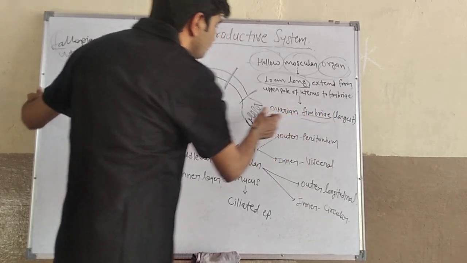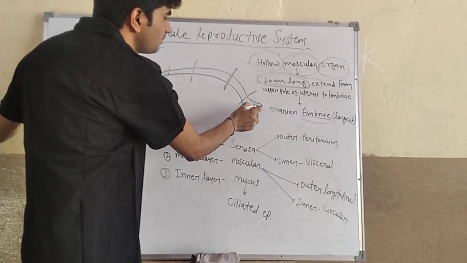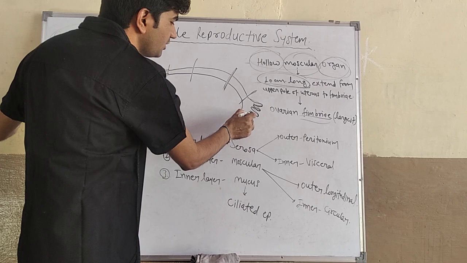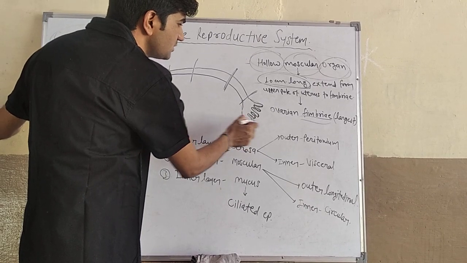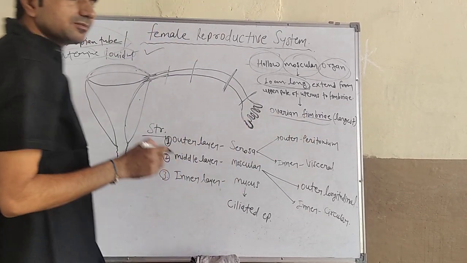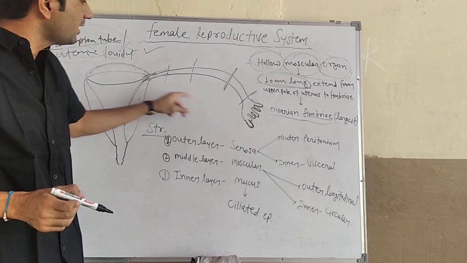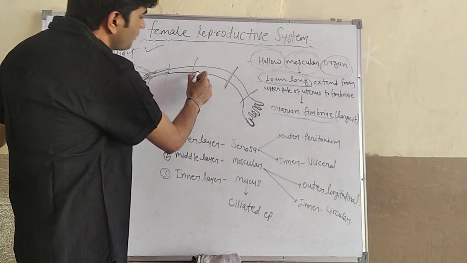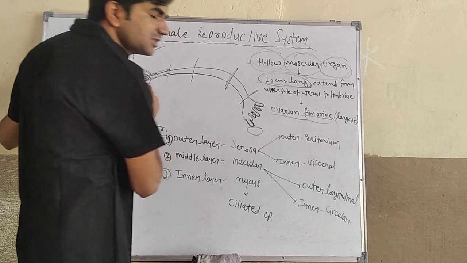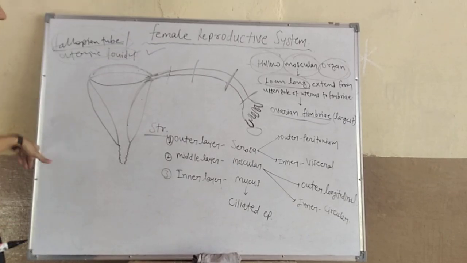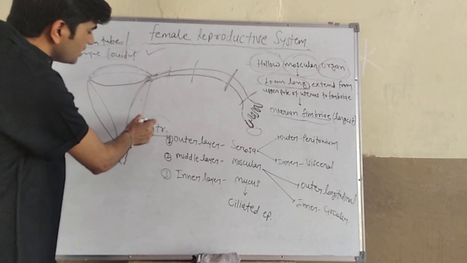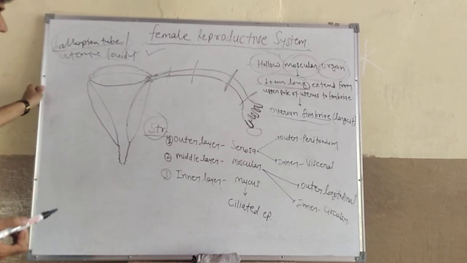Fimbriae means finger-like structures at the terminal portion of the fallopian tube. This largest fimbria is known as the ovarian fimbria. This ovarian fimbria provides attachment of the fallopian tube to the ovary. This structure is the ovary. Then further we can discuss the layers and structure of the fallopian tube.